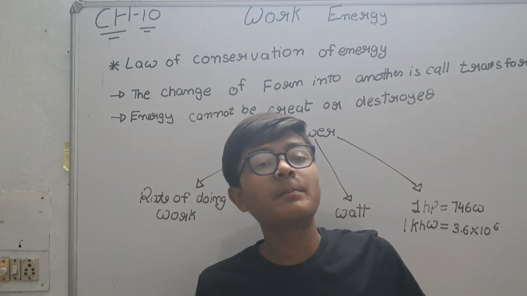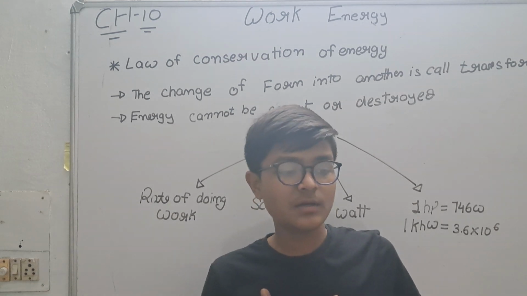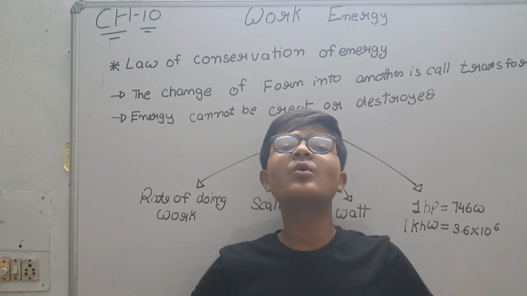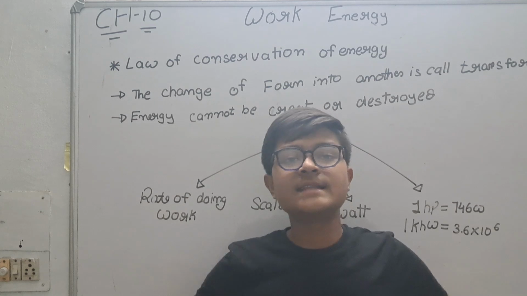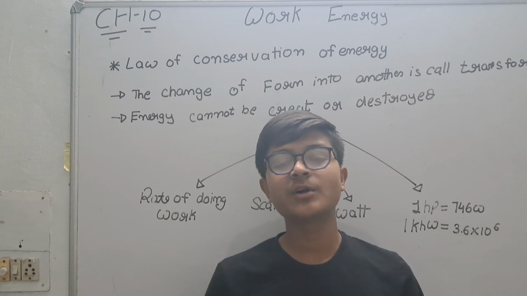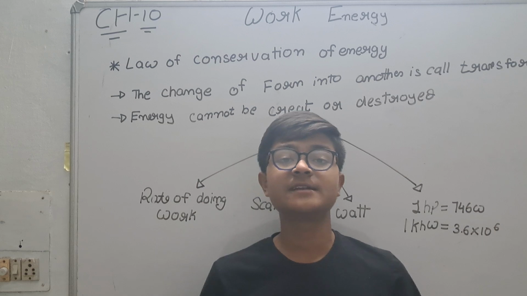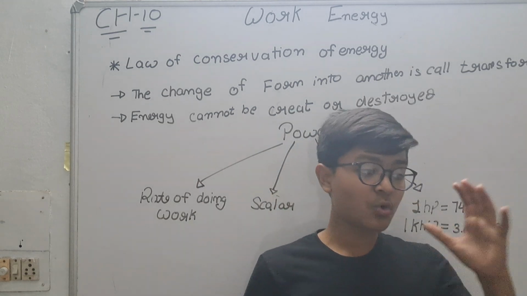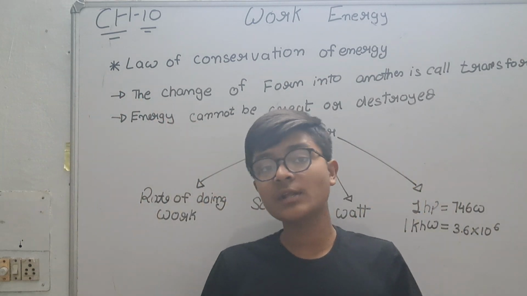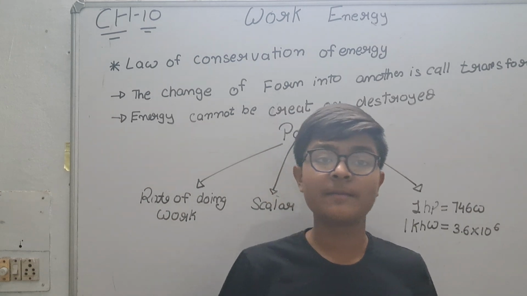But the people who lived in 1000 BC, known as Adi Manav in Hindi or Gujarati, our old age people or ancestors, did not have that much knowledge to convert energy into another form of energy. That's why they were not able to create light energy and other energy. So energy is constant from 1000 BC to the future. It will not reduce or increase, as it cannot be created or destroyed.